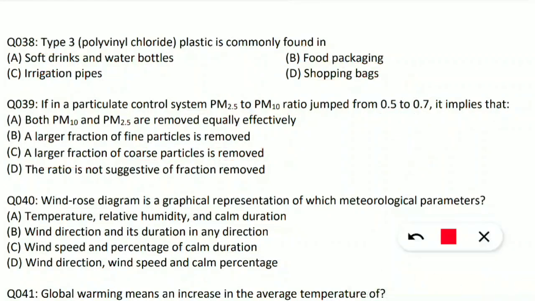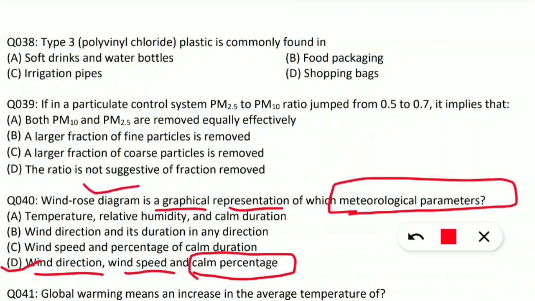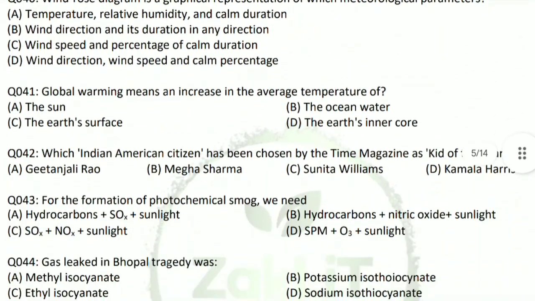Question number 40. Windrose diagram is a graphical representation of which meteorological parameter? This is the parameter showing the wind direction, wind speed and calm duration. So option D will be correct: wind direction, wind speed and calm percentage. Sorry, not calm duration, it is calm percentage. These three are shown in the windrose diagram. Let's move on to the next question.